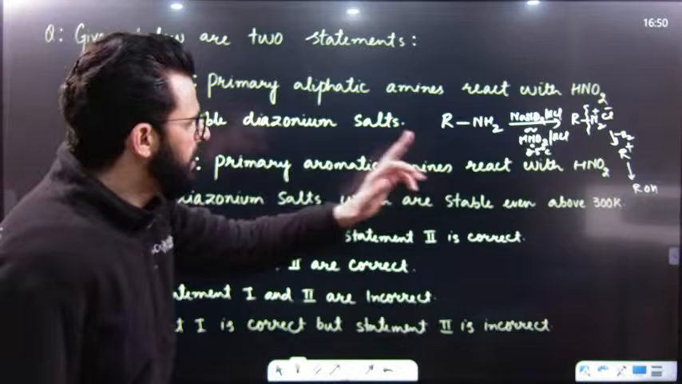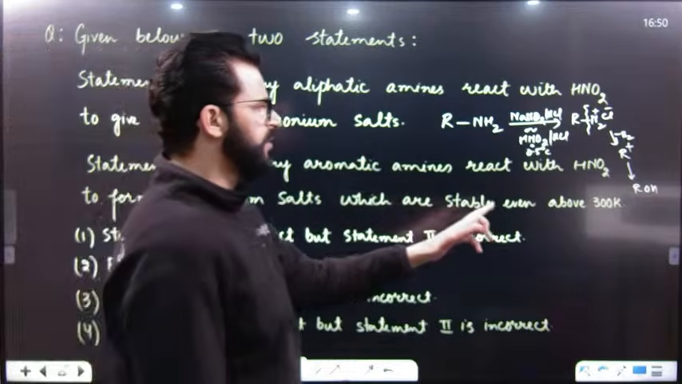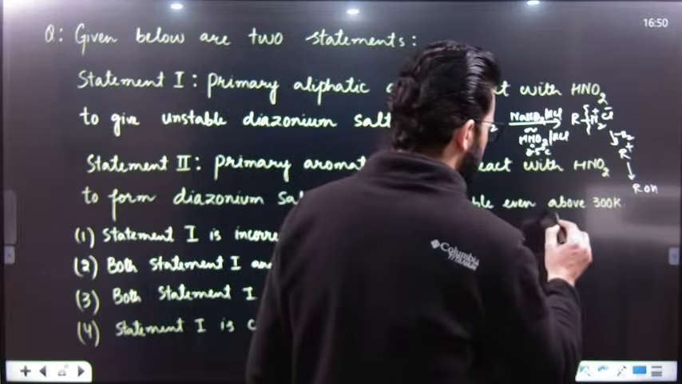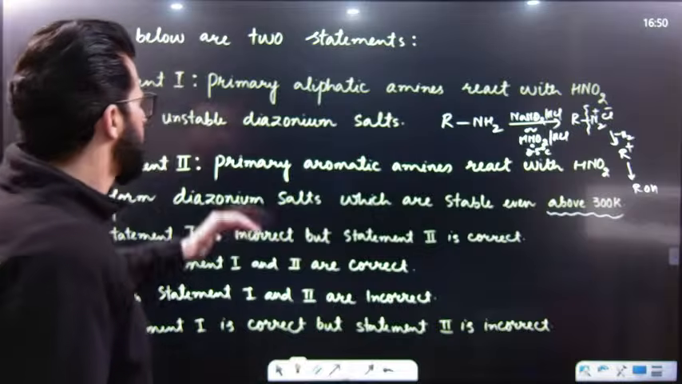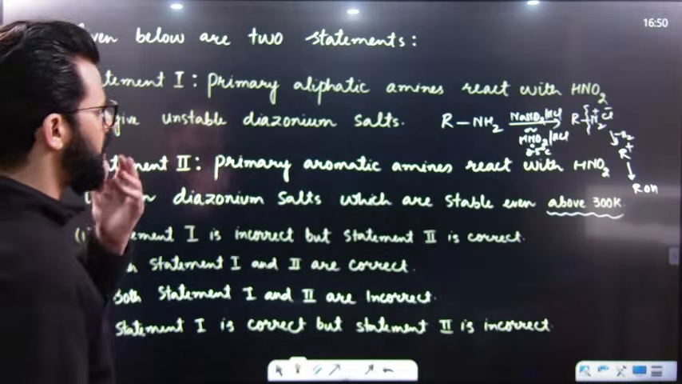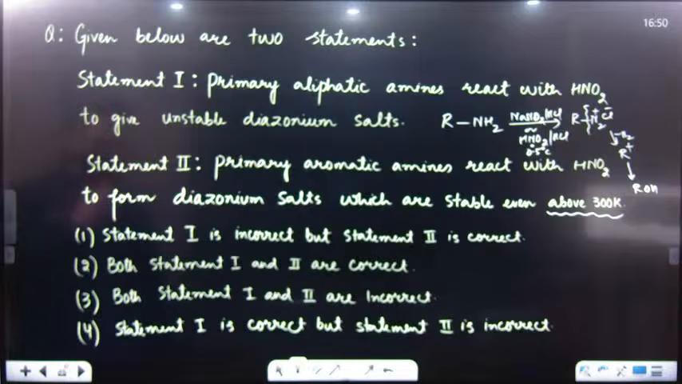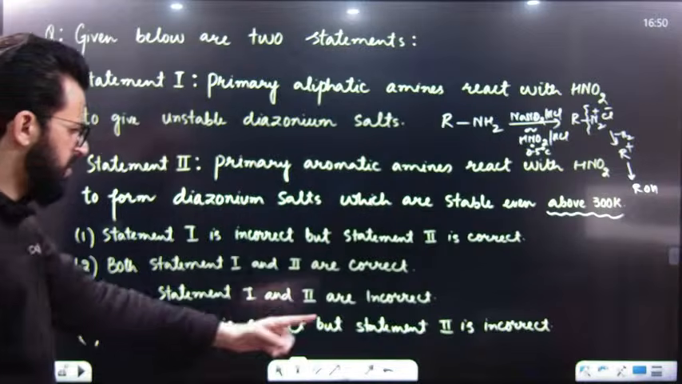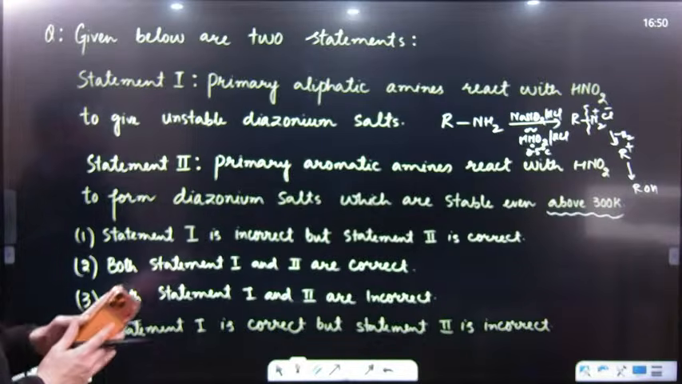Primary aromatic amines react with HNO2 to form diazonium salts, which are stable even... no, this is wrong. They are stable up to 298 Kelvin, not above 300 Kelvin. That means statement first is correct, statement second is incorrect. So the fourth option is the right answer.